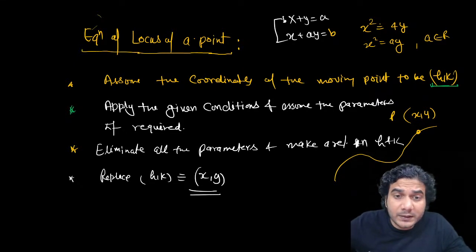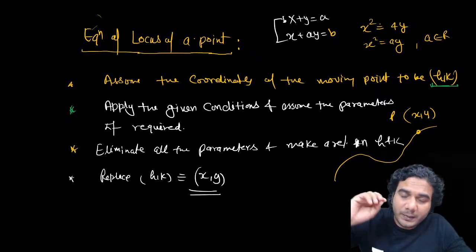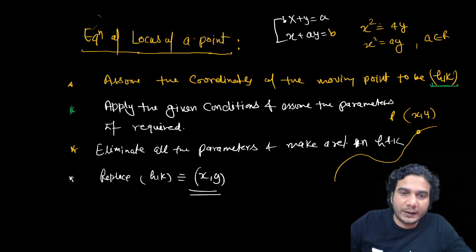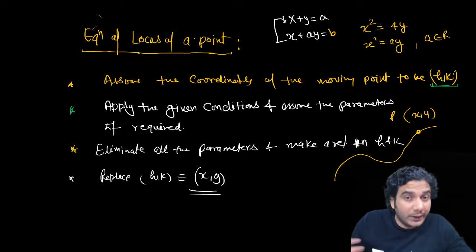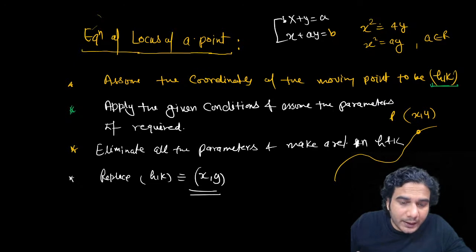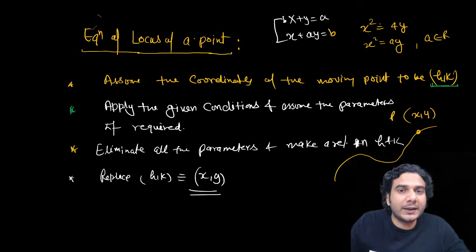So these are the simple steps. I'm repeating them, then we are going to practice. First, assume the coordinates of the moving point to be h comma k. As soon as you know that we need to find the locus of a point, immediately assume its coordinates to be h comma k. Then some conditions or restrictions will be given, saying the point is moving in such a way. Apply that condition. To apply it, you might have to assume some parameter. If you need to, assume it. After assuming it, you need to eliminate it. After eliminating it, you'll get a relation in h and k, and that is your answer. Just replace h and k by x and y. That's it. Simple.